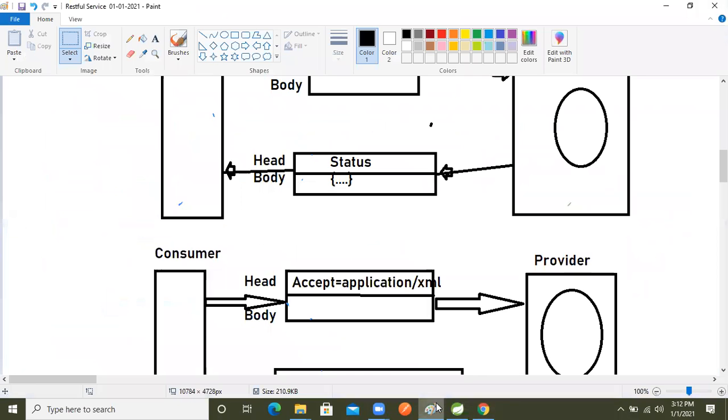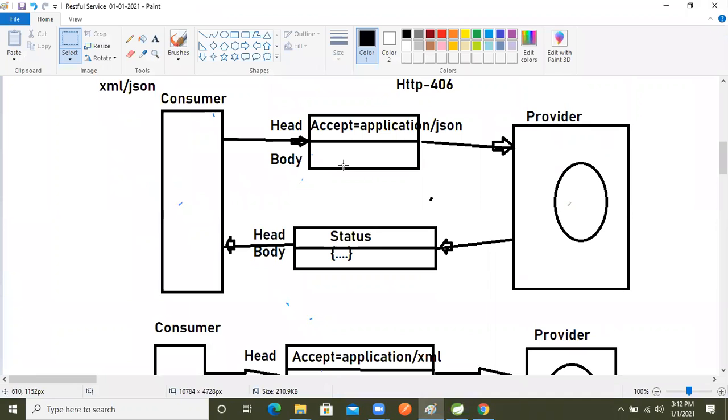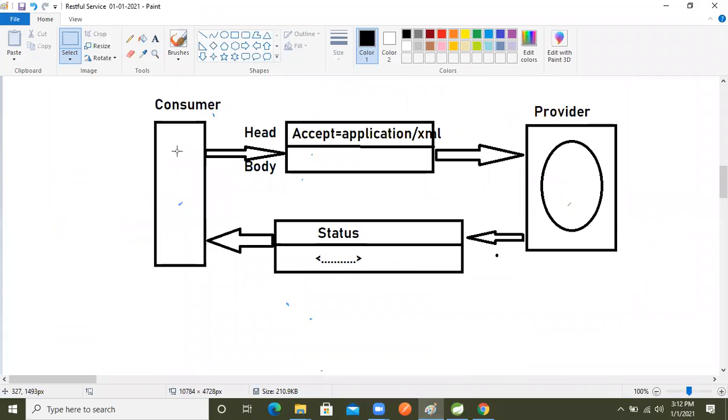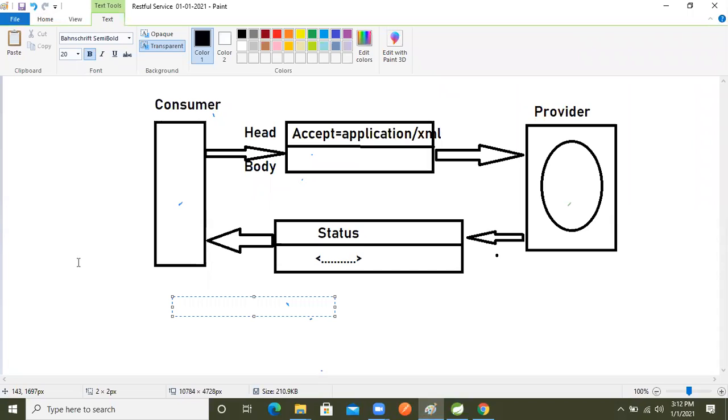Now again, so we will perform, right? We are producing the data in JSON or XML format, right? So in the previous session we took only a single argument for produces, but we can take multiple arguments also, right? So now in this case we will take @Produces, this is an array type, it will take an array, right? These things I explained in the previous session, right?